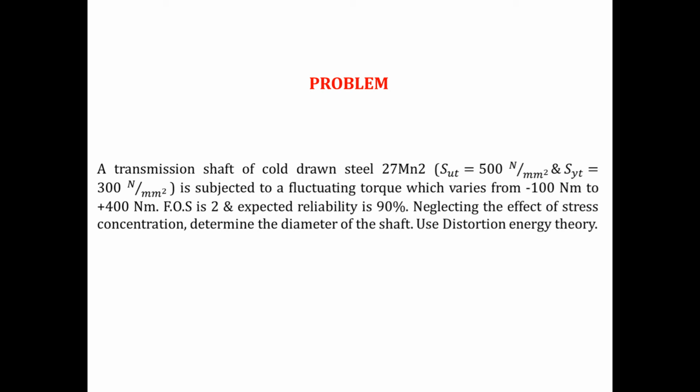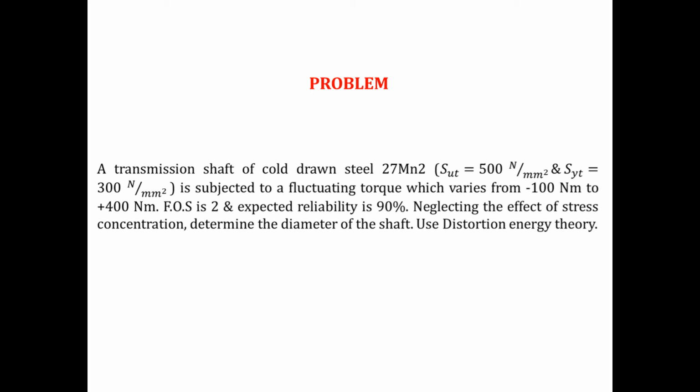Factor of safety is 2 and expected reliability is 90%. Neglect the effect of stress concentration. Determine the diameter of the shaft. Use distortion energy theory.